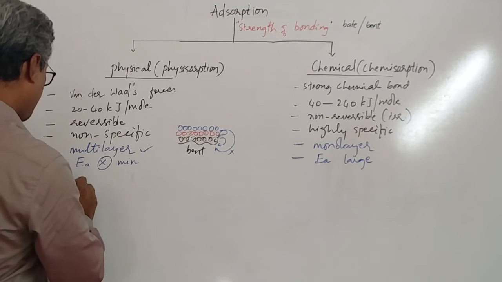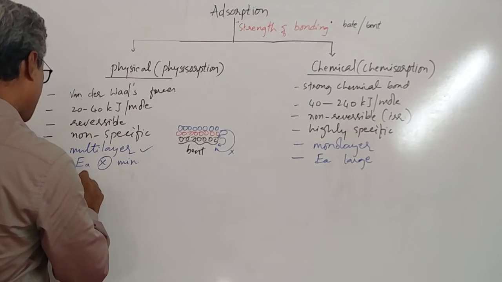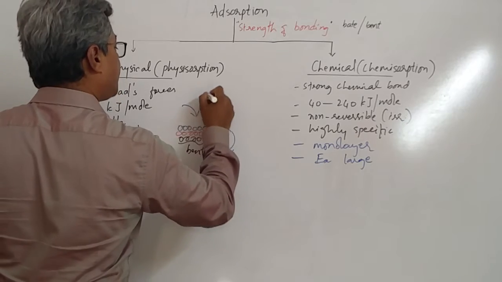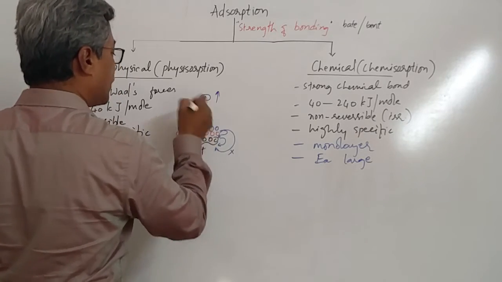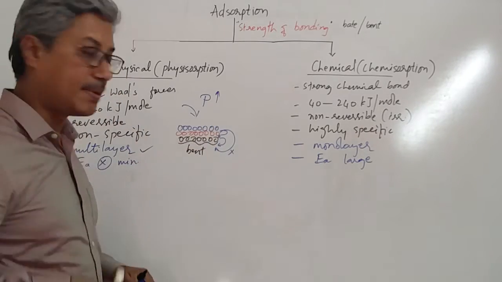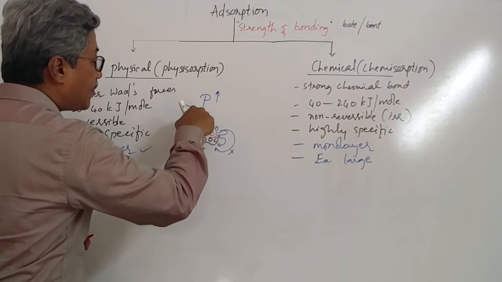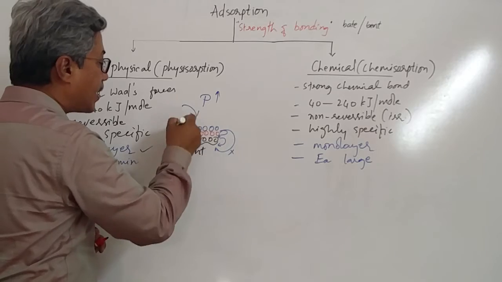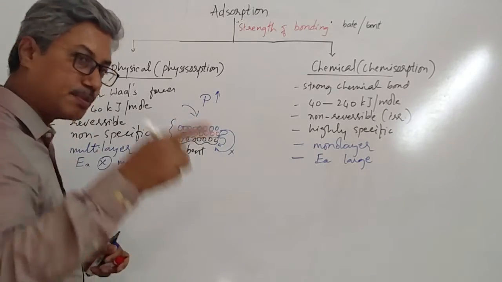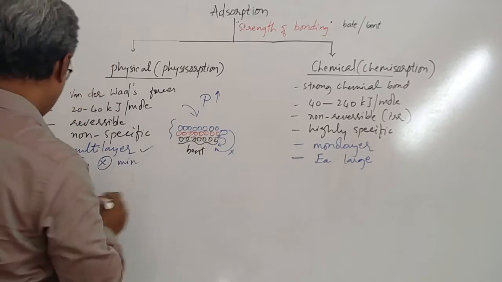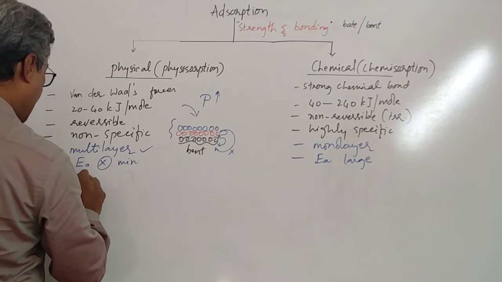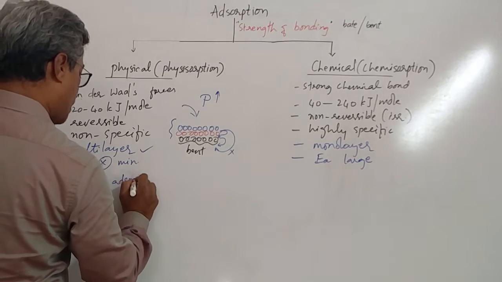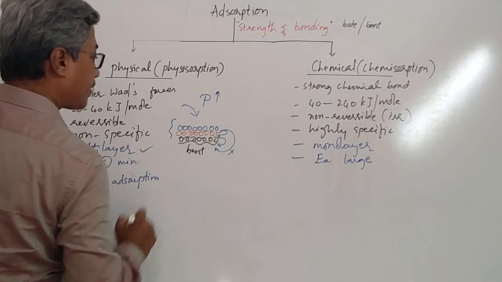Okay. Suppose you increase the pressure on the gas which is about to adsorb, then what we notice is in this case, if you increase the pressure, then the quantity of adsorption will increase. That means more gas molecules can sit. That means increase in pressure increases adsorption. That is physical adsorption.